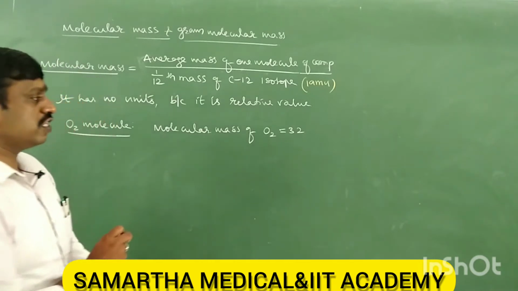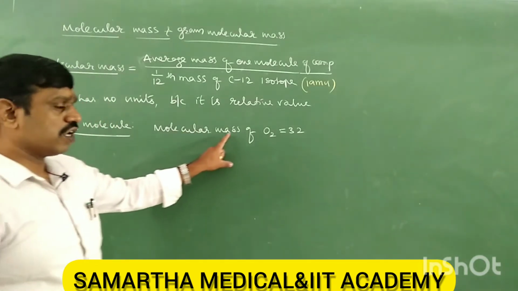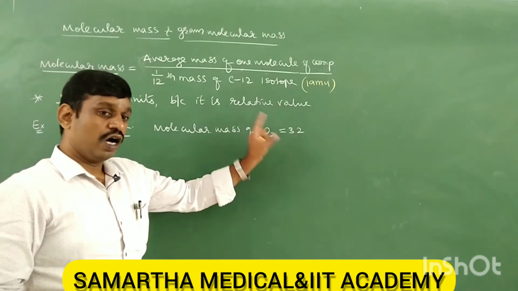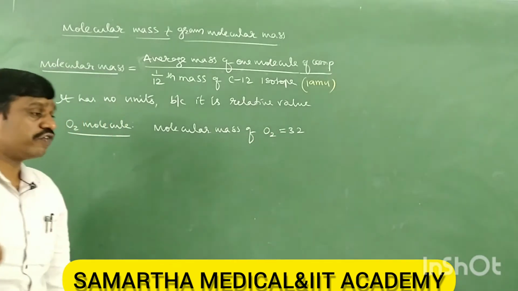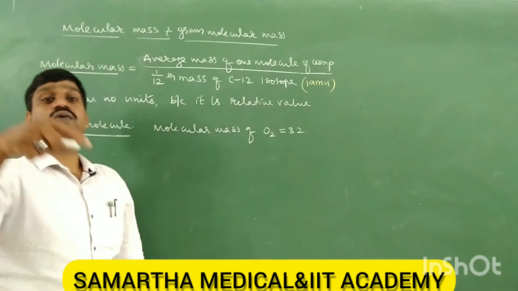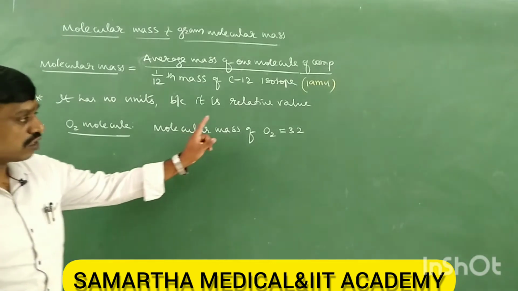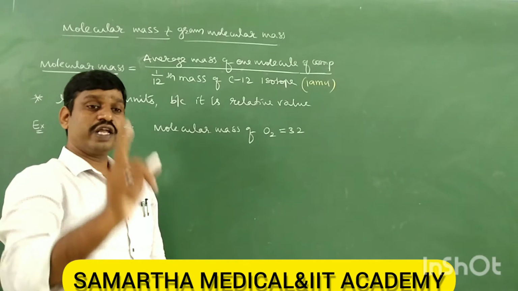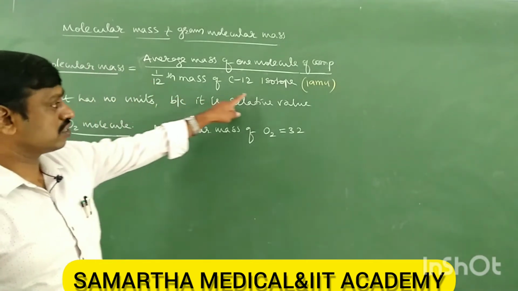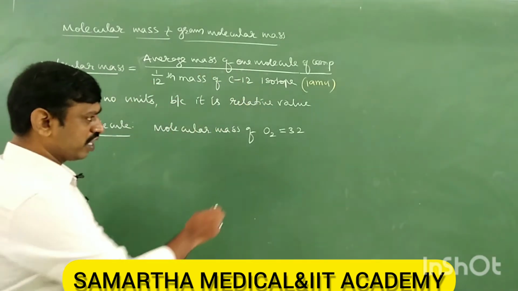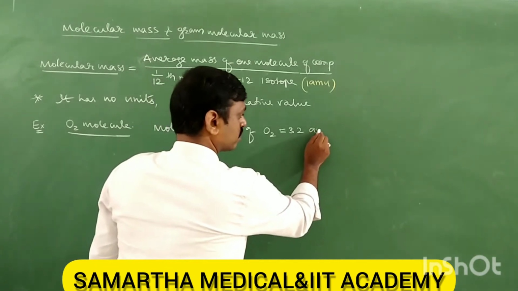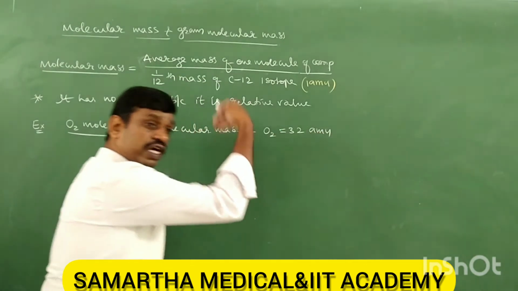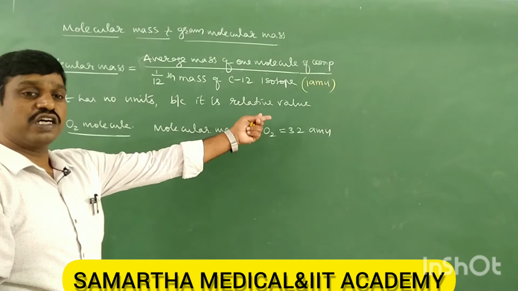What is the meaning of this? It means the oxygen molecule is 32 times heavier than 1 AMU, that is 1/12th mass of the C12 isotope. Therefore, it is 32 AMU.